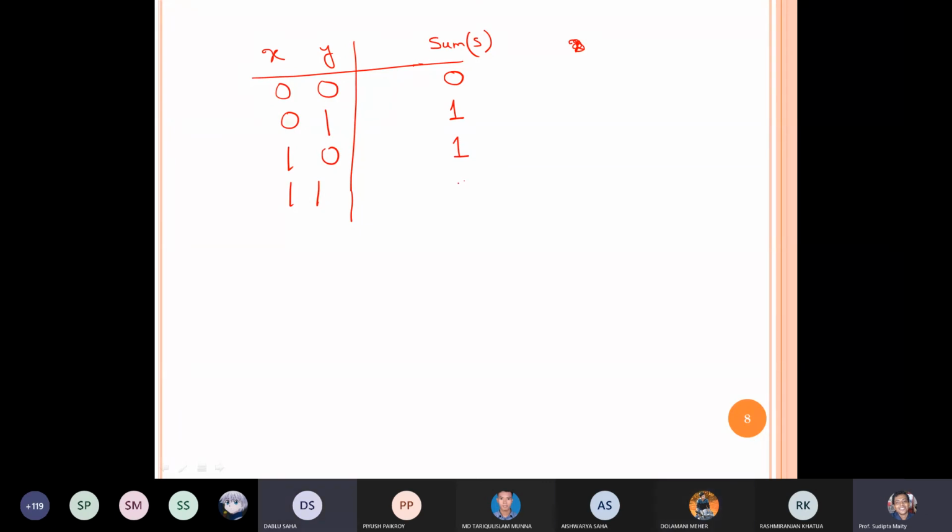Then it is 0, you are talking about 0. Then there must be carry 1. So there should be a carry. The carry is denoted by C, so there should be 1. Okay. Now if I have two bits X and Y, and I want to add those two bits, simple binary addition, then the output is written over here in the form of S, and the carry C.